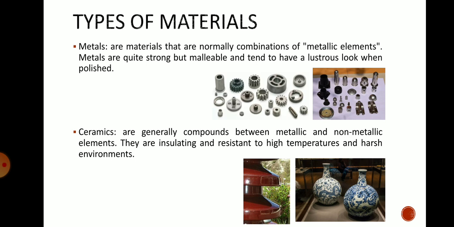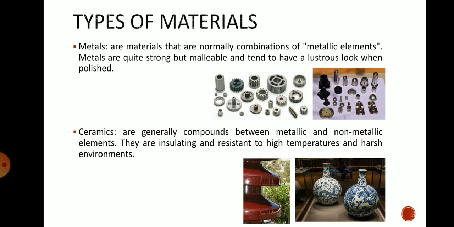whereas the non-metals are less strong, they are brittle and they are not as lustrous as metals. So metals are used in many applications. Non-metals can be classified into a few types: ceramic materials, plastic materials, and semiconductors. All these will be the non-metals. So firstly we have seen the metals. Many applications around you are made up of metals.